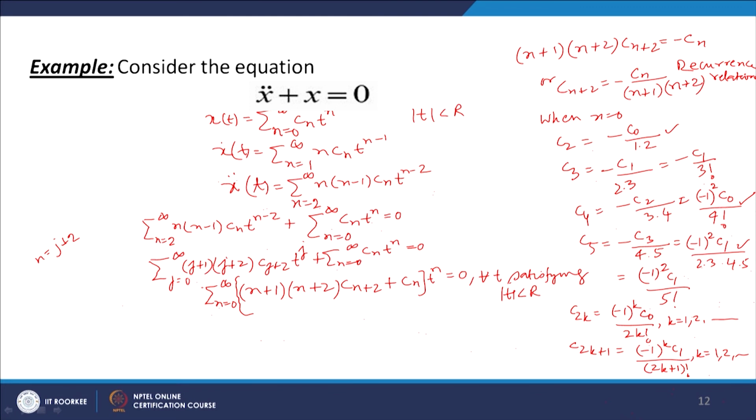and once we have that, we have xt equal to sigma n equal to 0 to infinity Cn t to the power n.